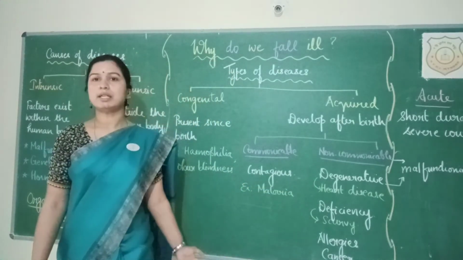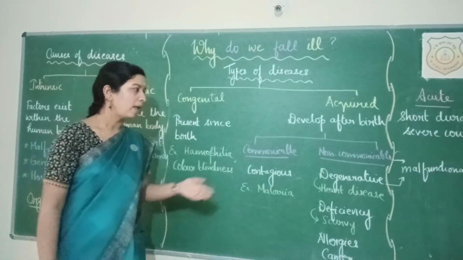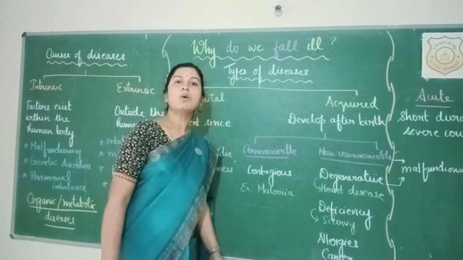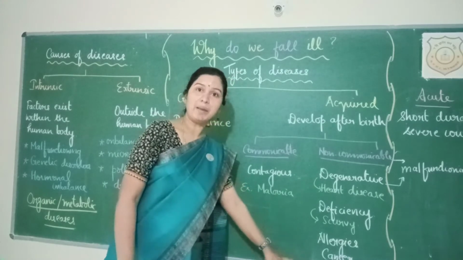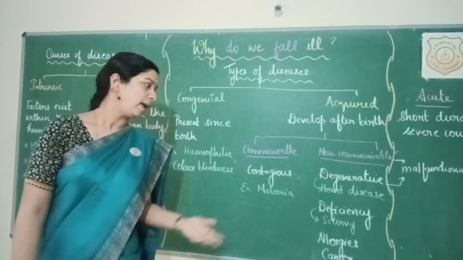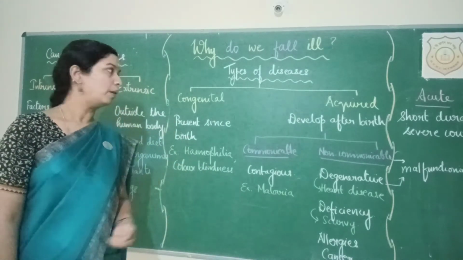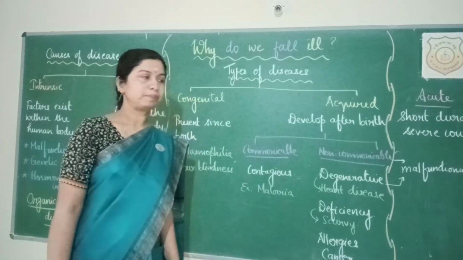Example, deficiency diseases, scurvy, rickets, beriberi, anemia, etc. And they can also occur due to malfunctioning of the immune system, which might result in different types of allergies. And cancer. Cancer is also a type of non-communicable acquired disease.